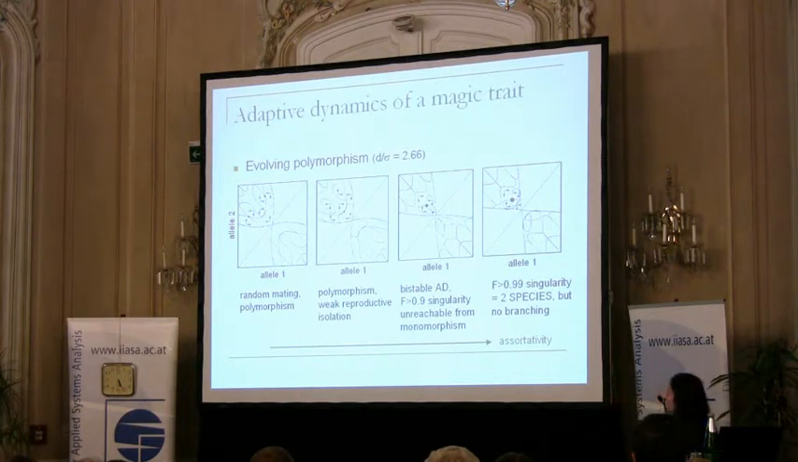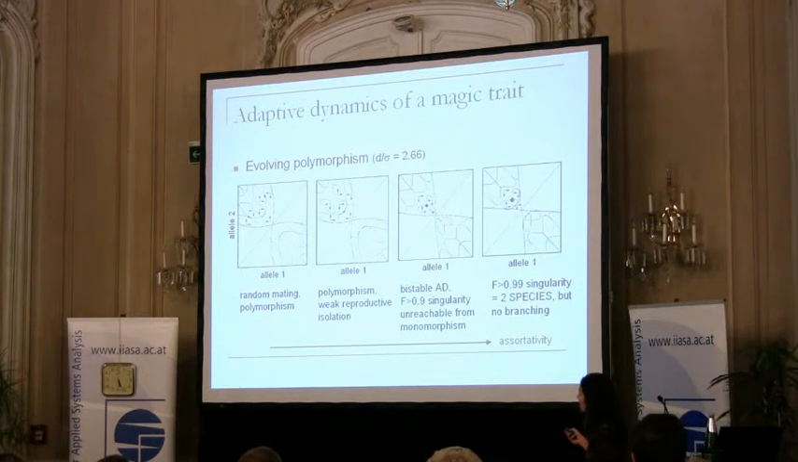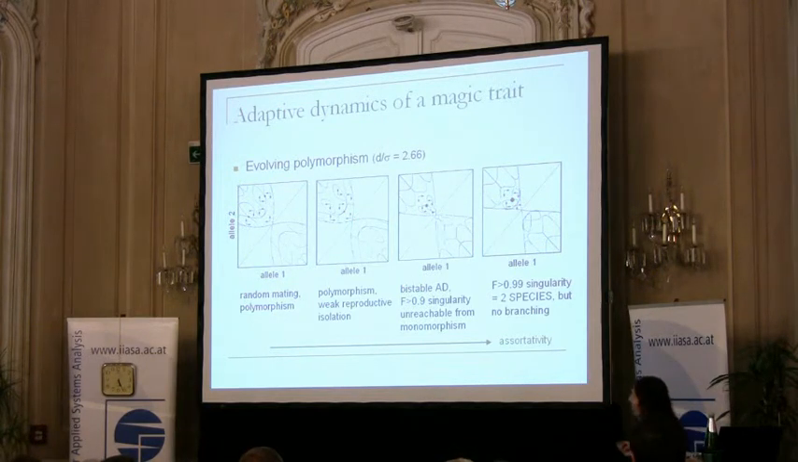Now let's increase assortativity. Assortativity is incrementally increasing between the plots. The first thing which happens is that instead of a saddle, we now see an attractor in a symmetric position. And if we do start from the branching point, so the initial population was monomorphic, and then it had to evolve to the branching point, and then we get the polymorphism, then this symmetric point will be the final outcome.